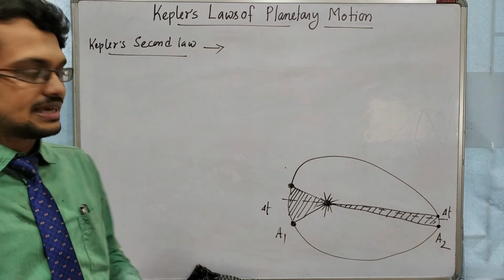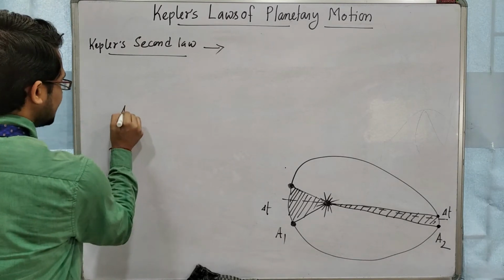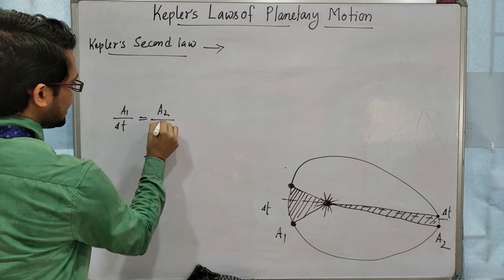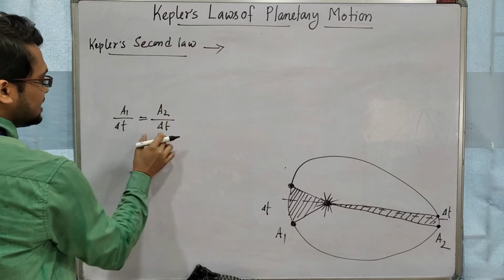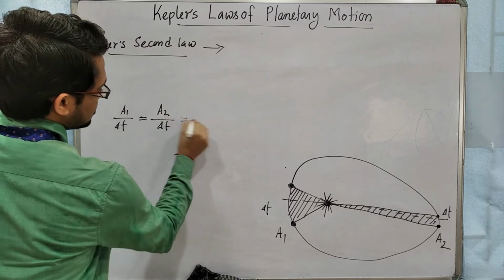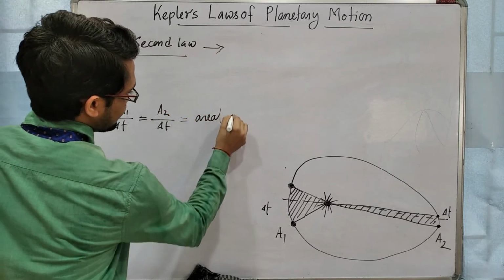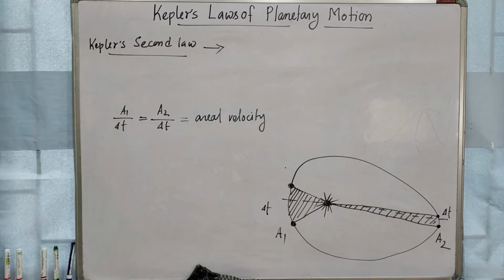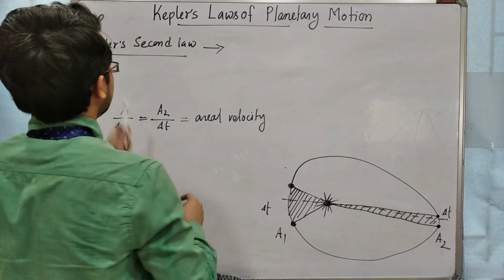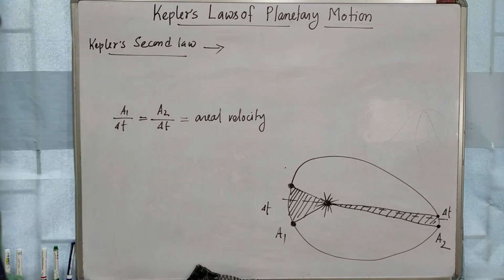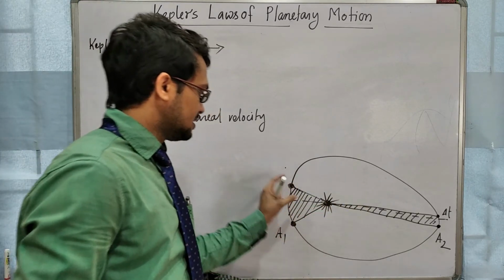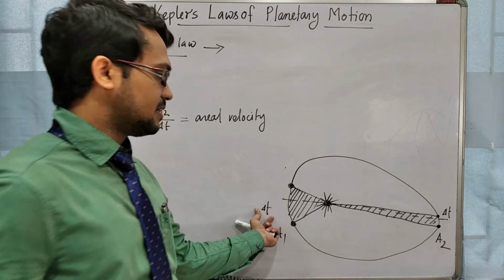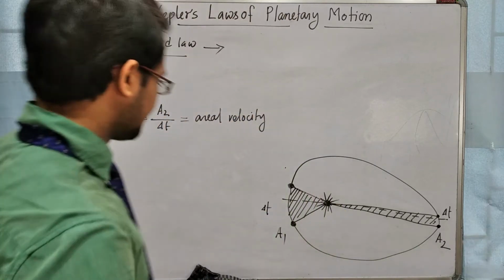That means A1 by delta t will be equal to A2 by delta t. Delta t is the same, A1 and A2 are the same, so it is known as aerial velocity. This is the diagrammatic part. This area and this area will be the same if the time interval is the same, delta t, delta t.